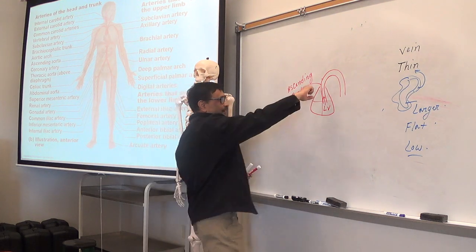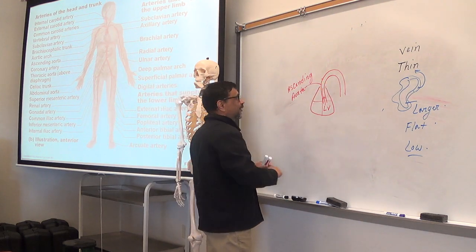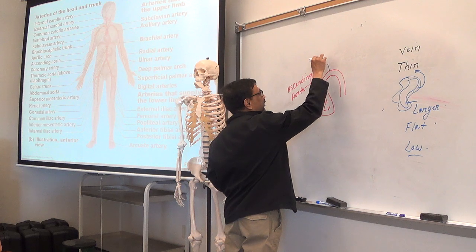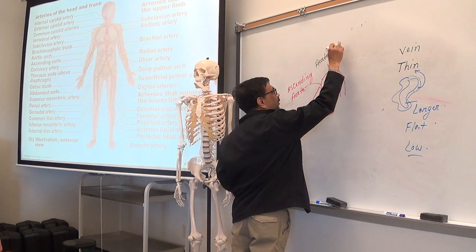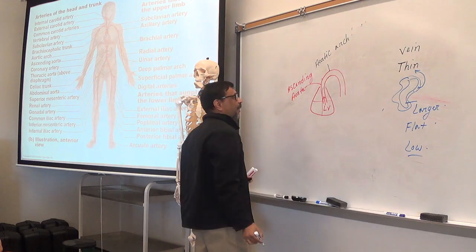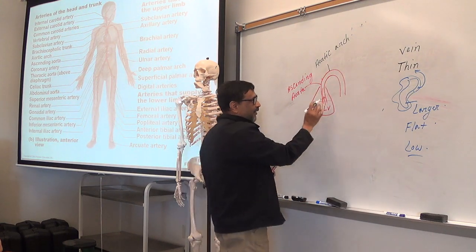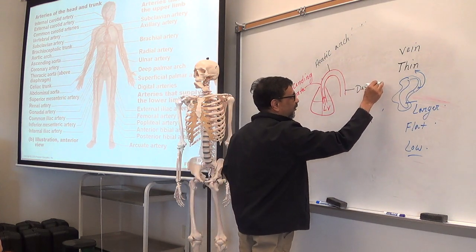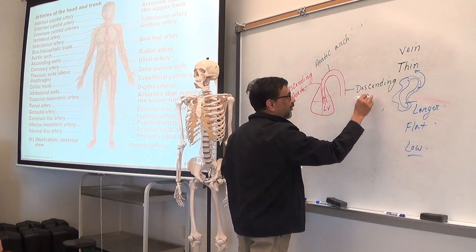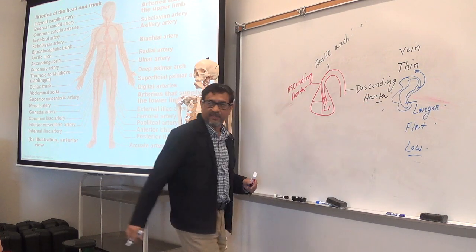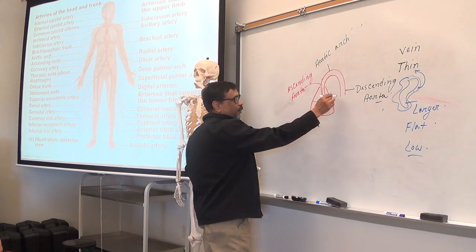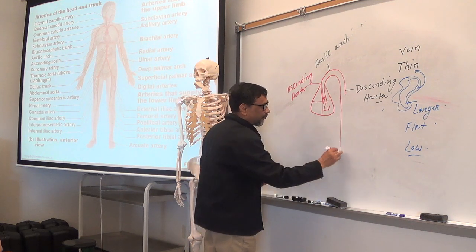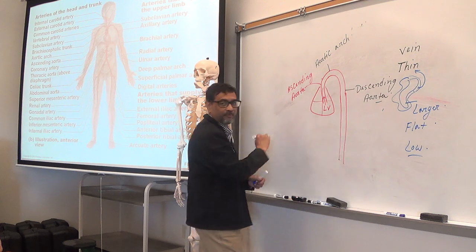Okay. Then you see this part is called what? Arch. Looks like St. Louis arch, right? So aortic arch. And this part is what? Descending, right? So ascending aorta, aortic arch, and descending aorta. Makes sense, right? Descending aorta is very long. It is the longest part. Okay?